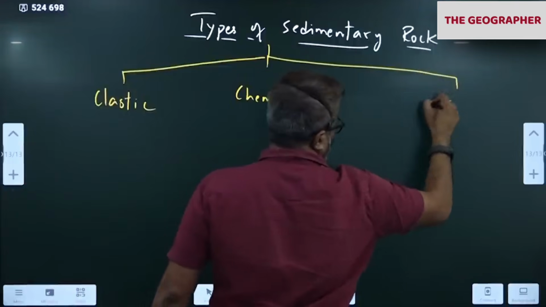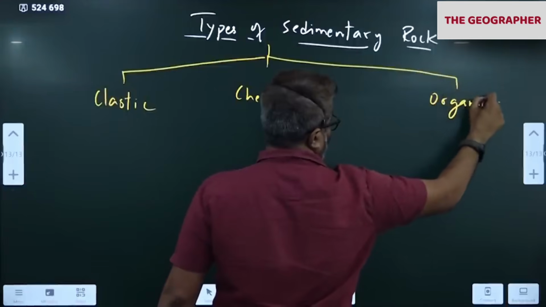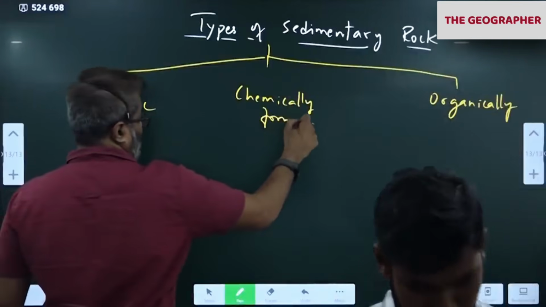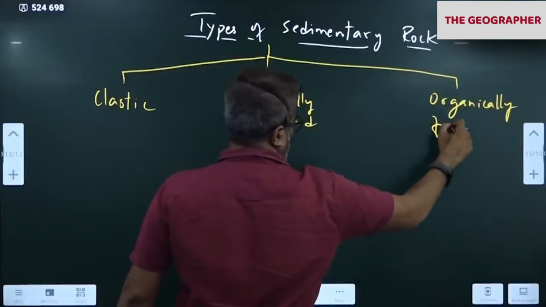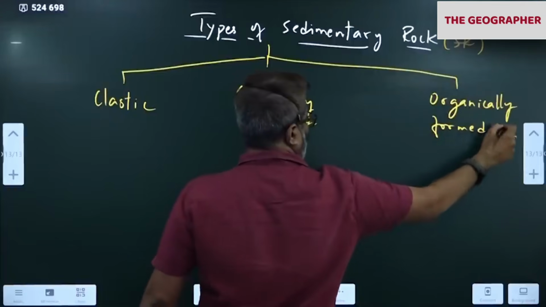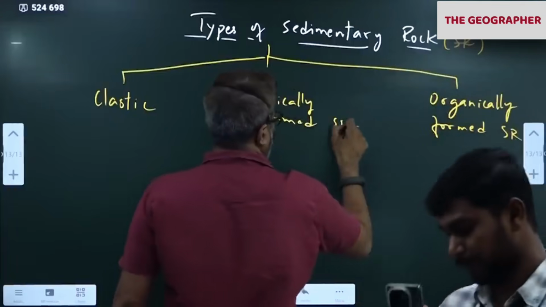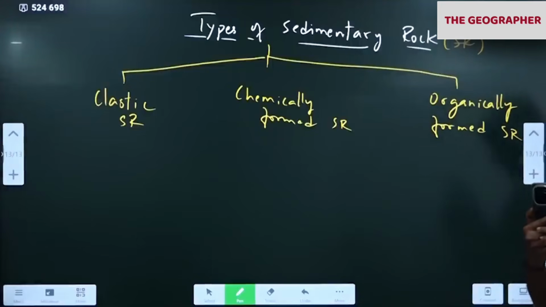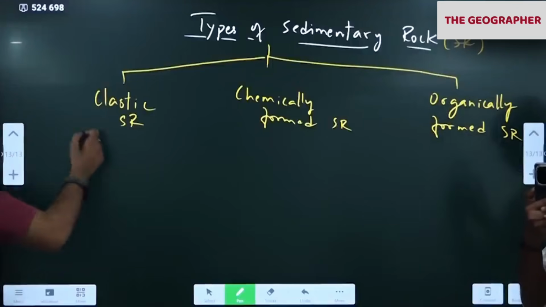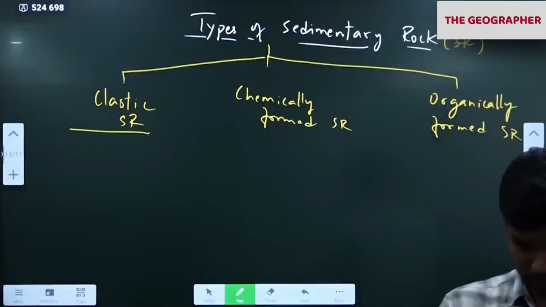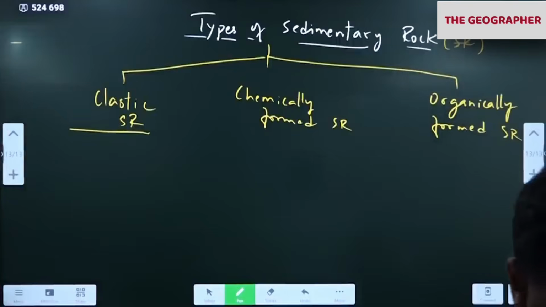Other one is organically formed sedimentary rock. What is SR? Sedimentary rock. Types of sedimentary rocks: first one is clastic, second one is chemically formed sedimentary rock, third one is organically formed sedimentary rock.